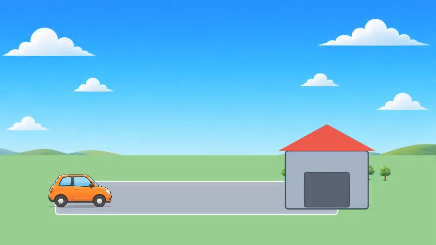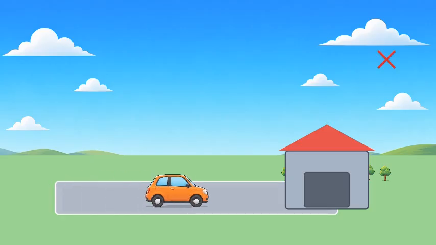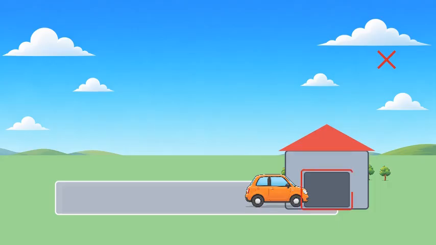But now change the question. Will the car fit into this garage? Suddenly the length and width of the car matter a lot. The space inside the garage cares about real dimensions, not just location as a whole. If we replaced the car with one point, the point would always fit. The real car might not. So here, the material point model is the wrong model.